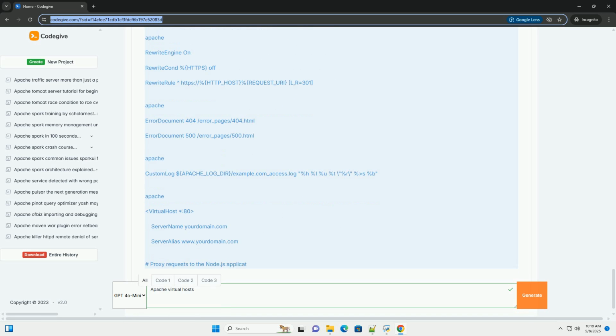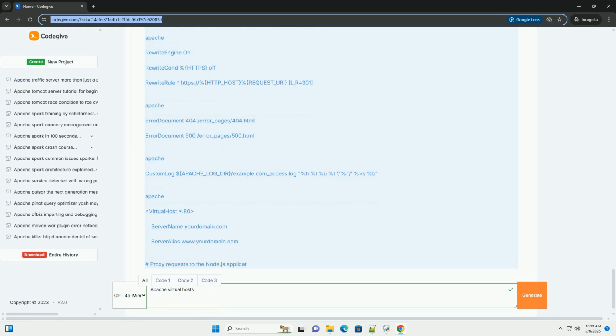2. Create directory structures for your websites. For each website, create a directory to store its files, the document root. Let's create directories for example.com and anotherexample.com. The public_html subdirectory is the standard location for the website's files. 3.